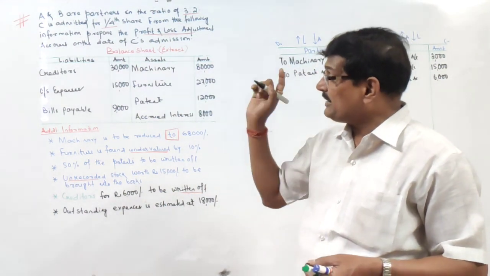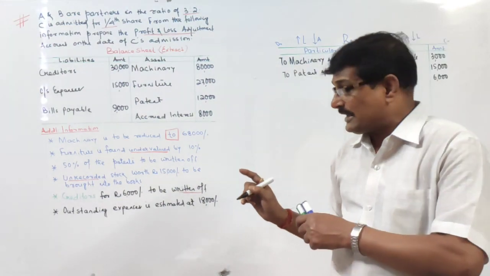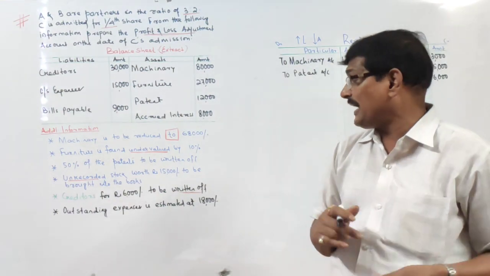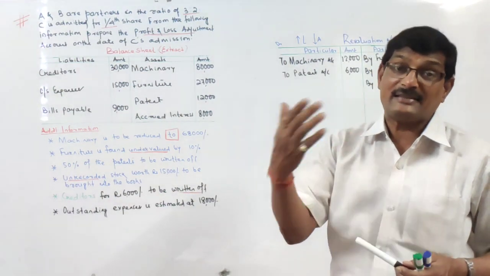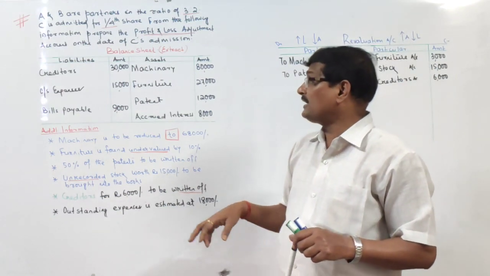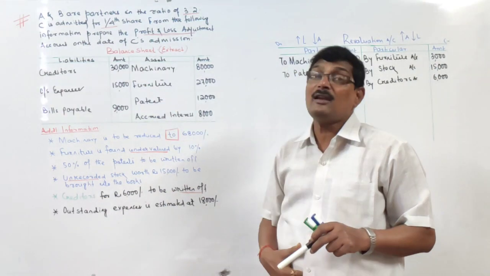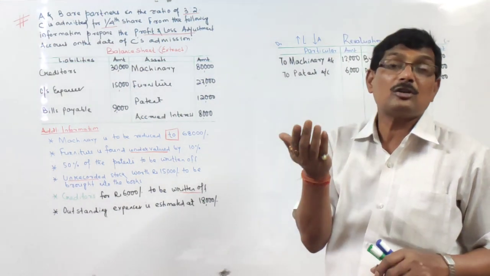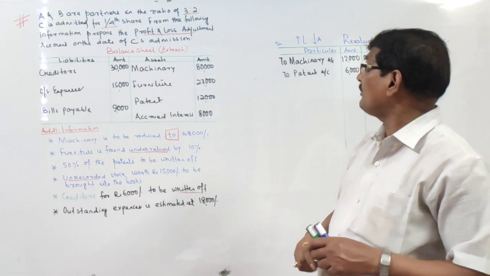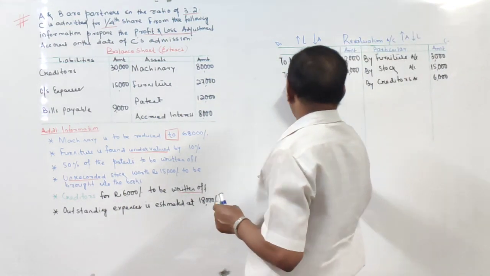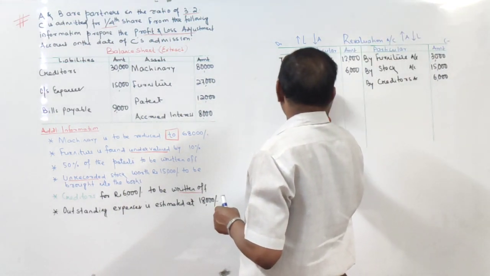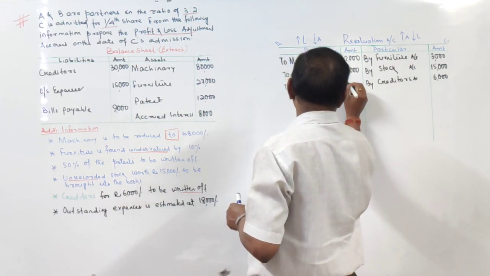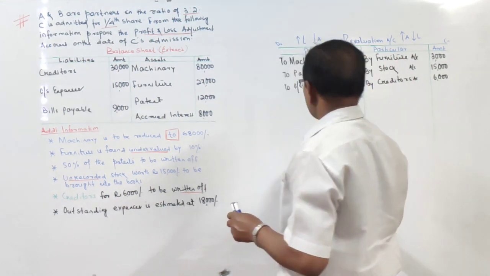Right? Then next one, outstanding expenses is estimated at 18,000. Outstanding expenses appearing at 15,000. But the question says that it has been estimated. We have reassessed it. The liability has been reassessed at 18,000. We have revalued it. हम लोग फिर से उसको assess किए and it has been found that expenses should be 18 instead of 15. So there is an increase in the value of liability by 3,000 rupees. Increase in liability. The entry will be revaluation account debited to outstanding expenses account, right, by 3,000. Is it okay?